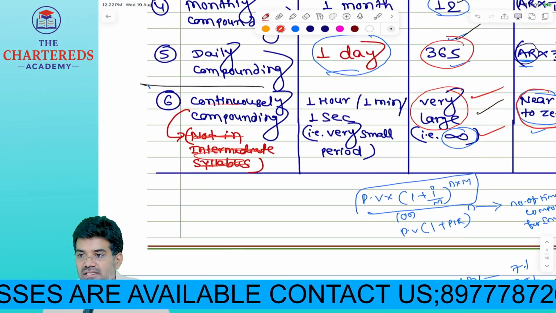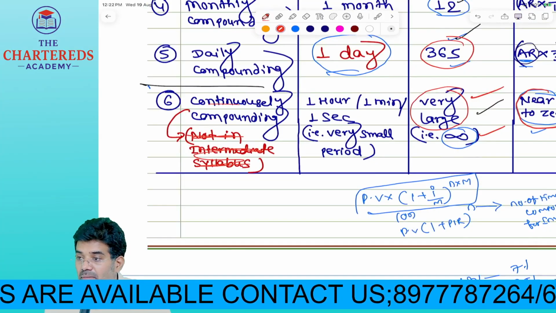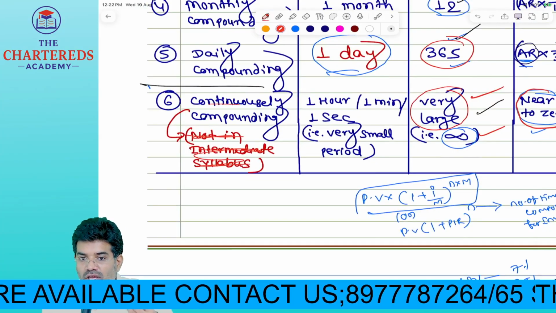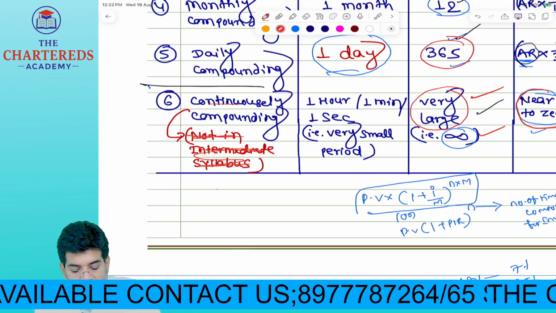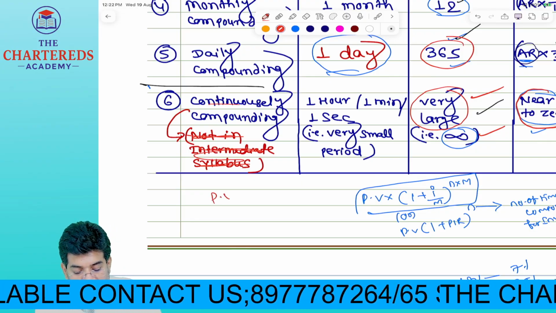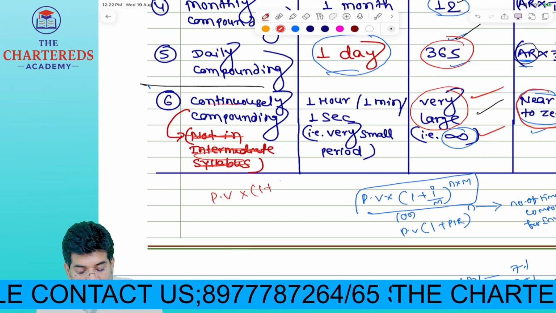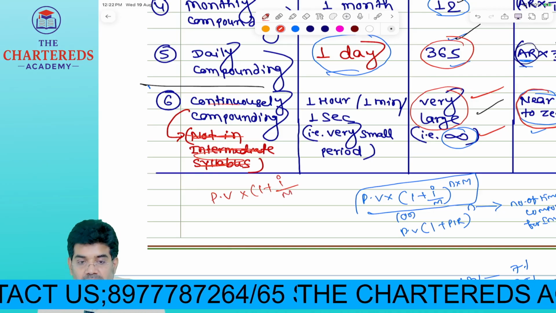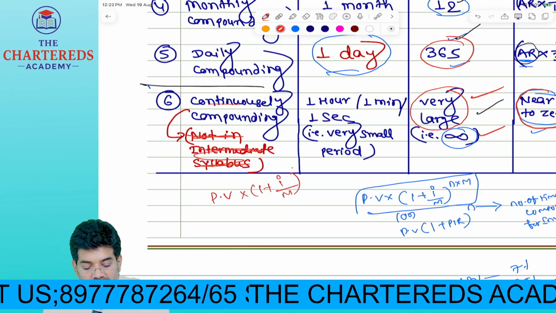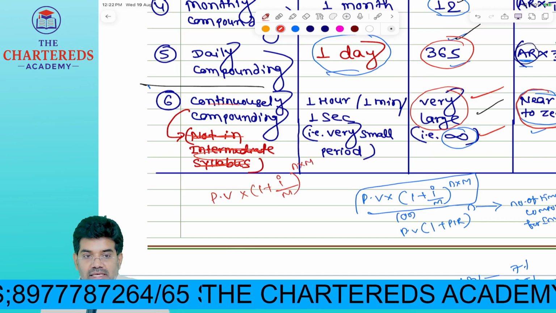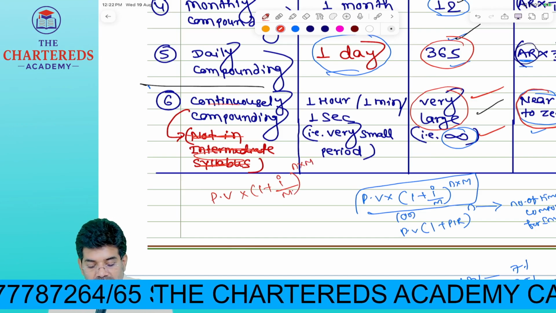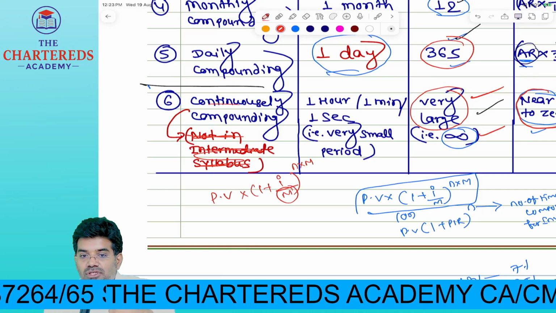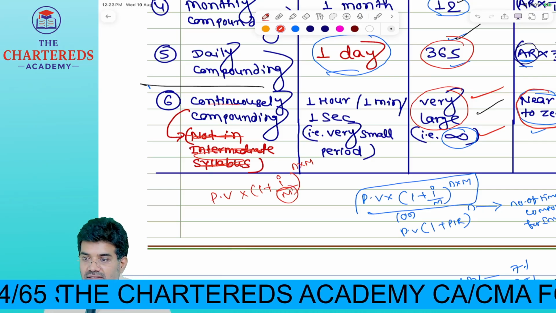But in case compounding is happening more than once in a year, the formula is present value into 1 plus I divided by m whole power n into m. What is this m, sir? Number of times compounding in a year.